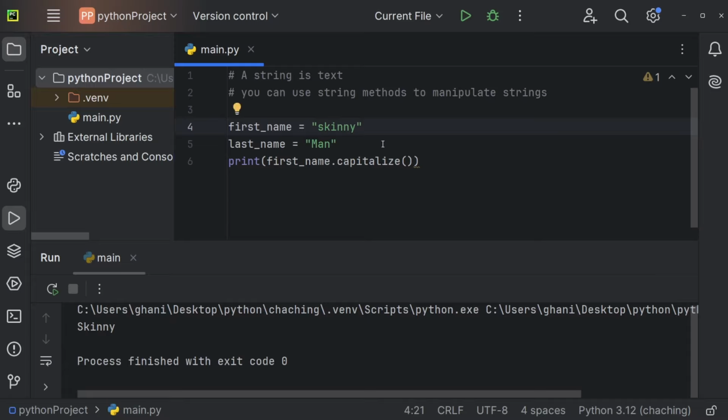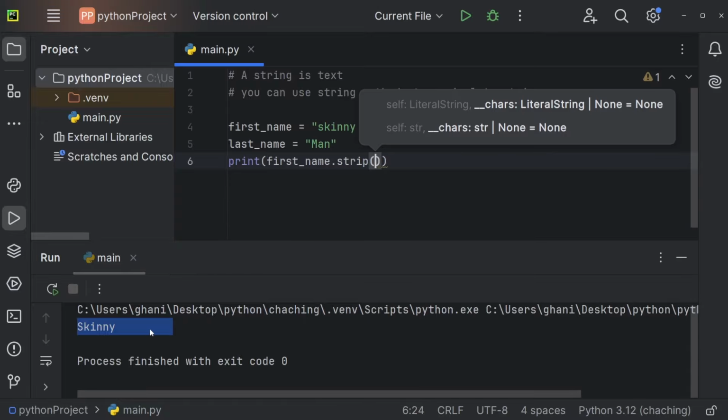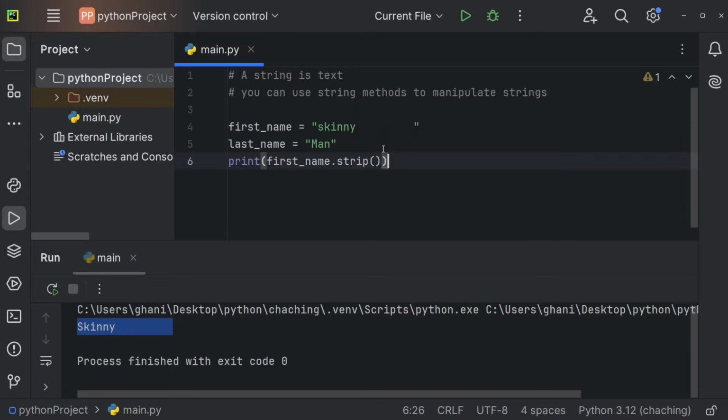Now imagine we'd have a lot of space bars right here. Let me play this. And now you can see we're having all of those spaces right here. If I'm going to use .strip, for example, it's going to remove all of those white spaces at the end and at the beginning. So you can see we removed all of the white spaces, and I can also add a couple of white spaces here, and this still removes all of the white spaces. Without the strip method again, we would have all of those white spaces.